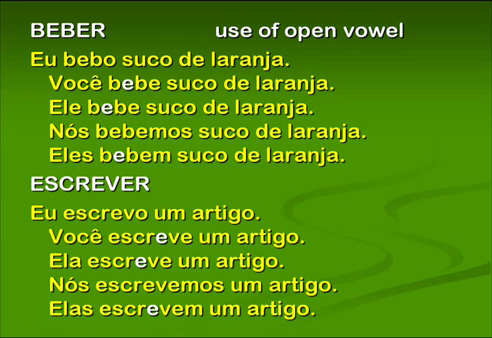With escrever, just another example of an ER verb with an E in the stem. Eu escrevo, but você escreve. So you can hear that contrast between escrevo and escreve. Ela escreve artigo, but nós escrevemos artigo. Back to open in elas. Elas escrevem artigo. By the way, you can hear that difference between the close and open E if you contrast the pronouns ele, close, and ela, open. Okay, it's also important to get it right there.